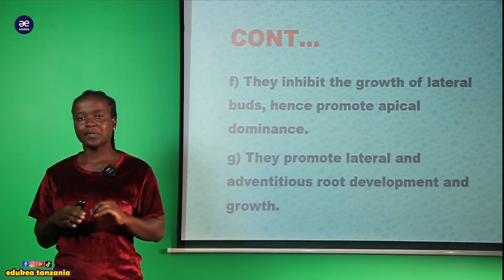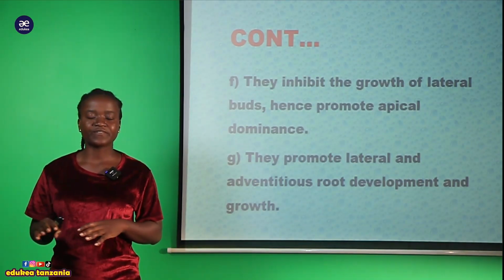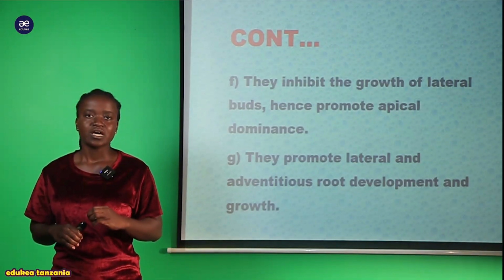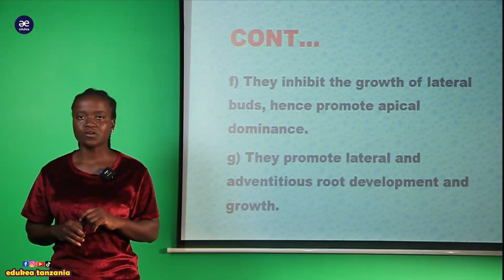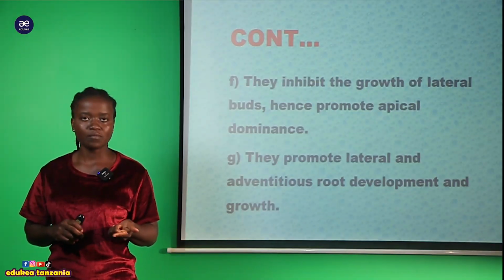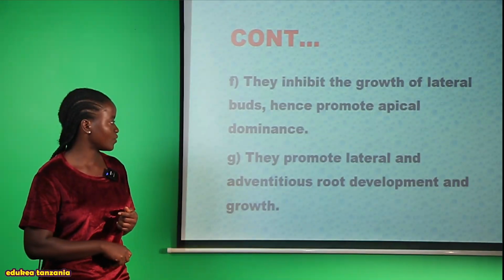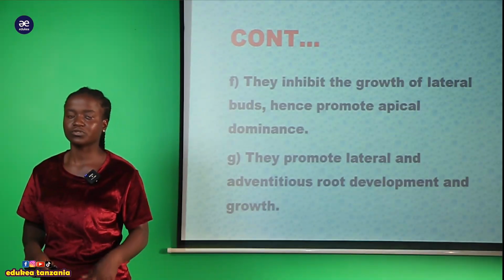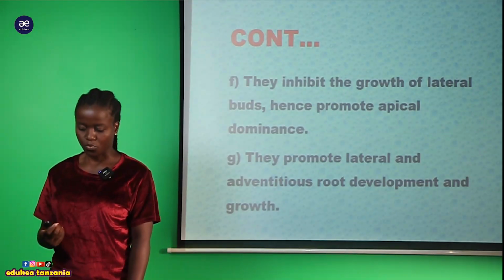So kwenye maize ndipo ambapo unakutana na hizi adventitious root. So the growth of that adventitious root is aided by the presence of the auxin hormone, whereby it causes the lateral elongation and the growth of the adventitious root.